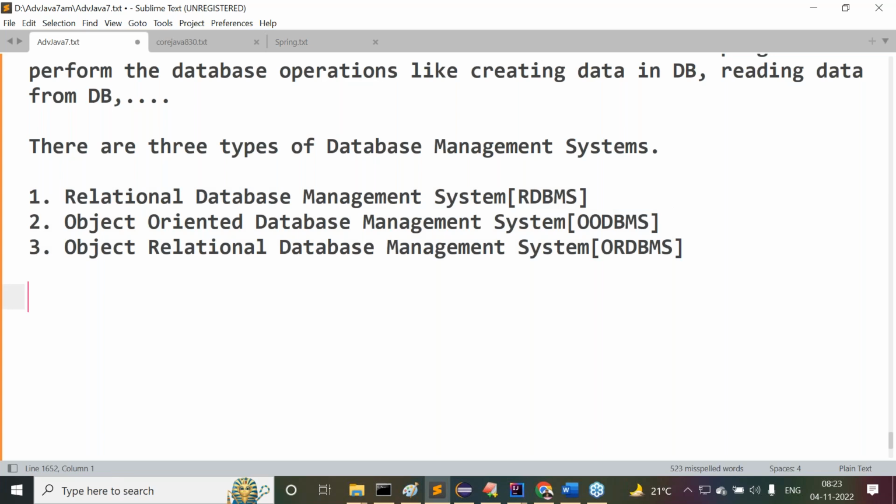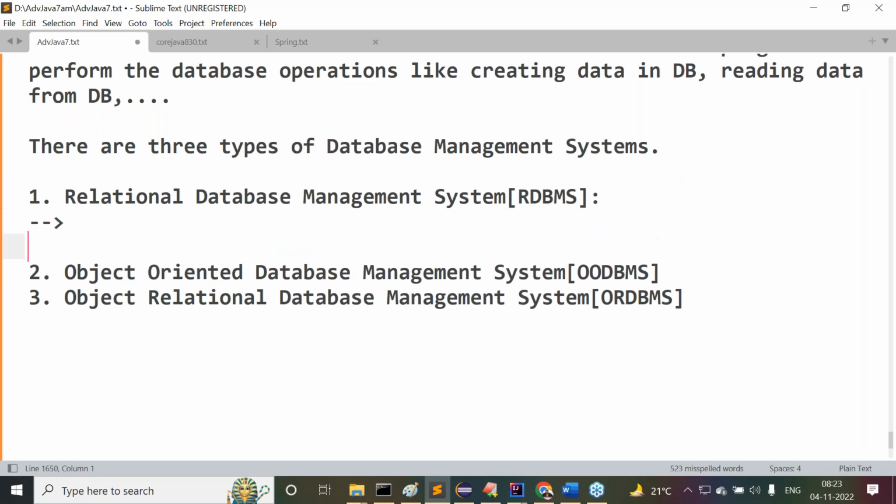Then what exactly is the meaning of relational database management system and object oriented database management system? One by one we are going to understand clearly. Only one statement I'm telling you, try to understand it. Observe carefully. A relational database management system is able to store data in the form of tables, and its rules and regulations.